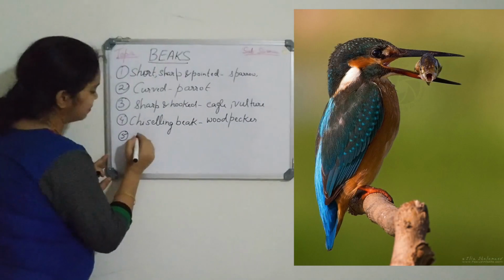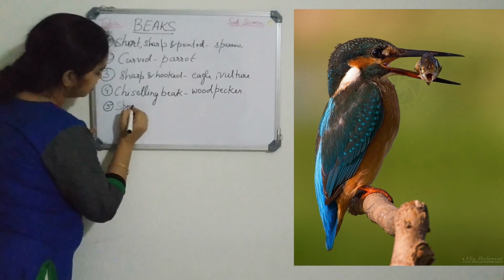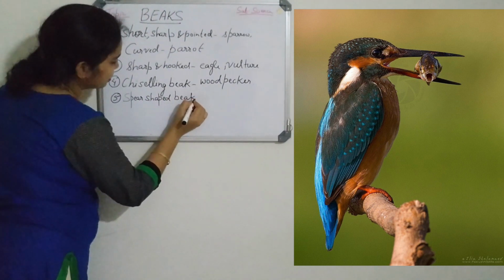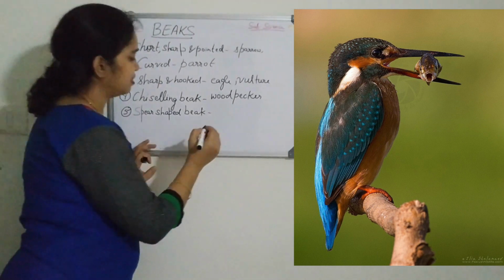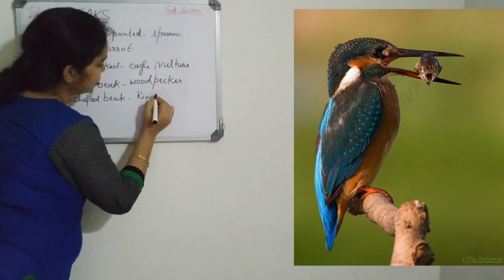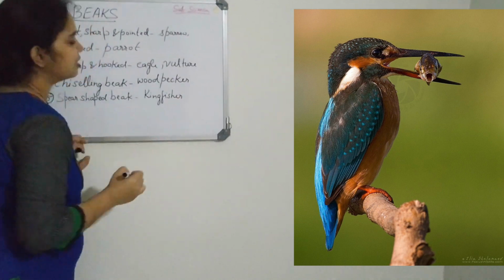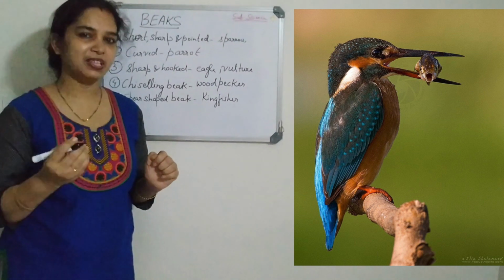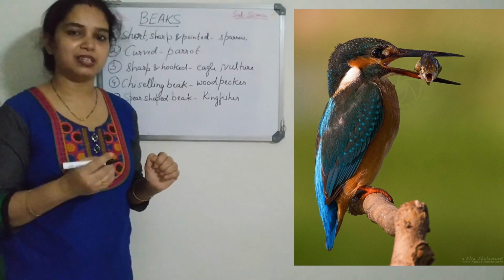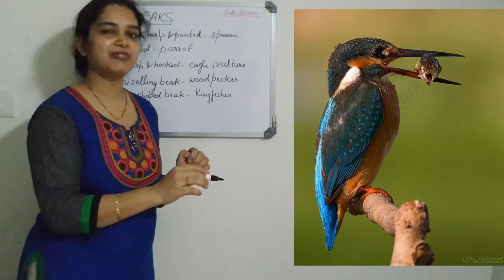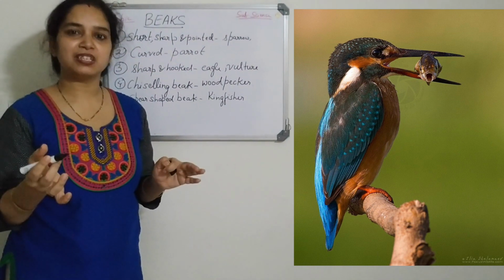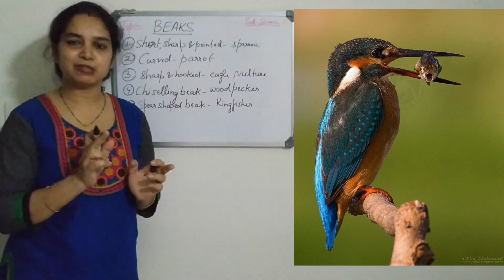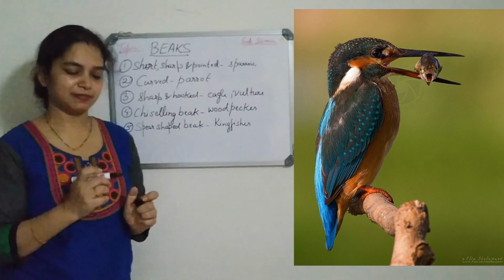Fifth type of beak is the spear shaped beak. This type of beak is found in the kingfisher. Kingfishers stay near the water. The kingfisher's eyes are very sharp, and when they see the prey inside the water, they go near the prey, dive inside and take the fish with the help of the long beak, that is the spear shaped beak, which is like a spear, and they fly away.